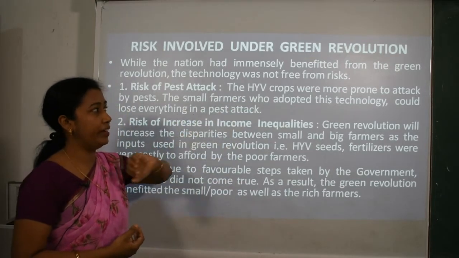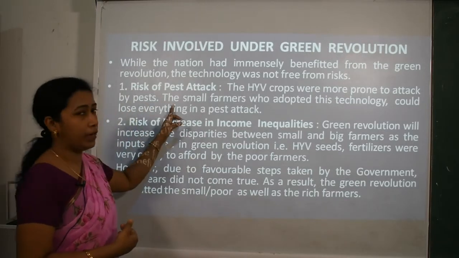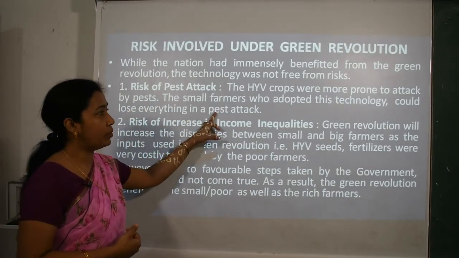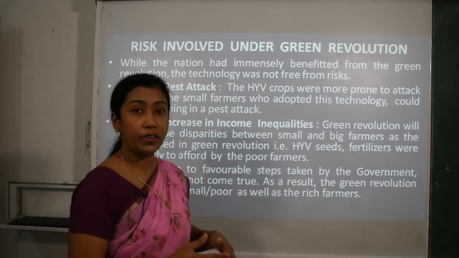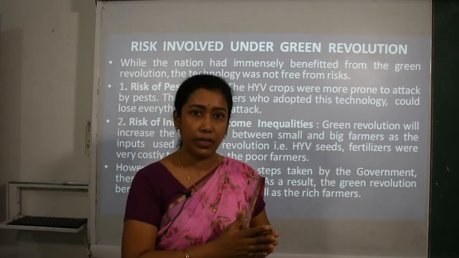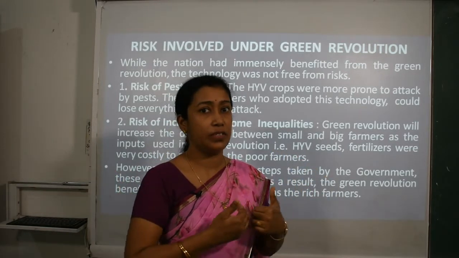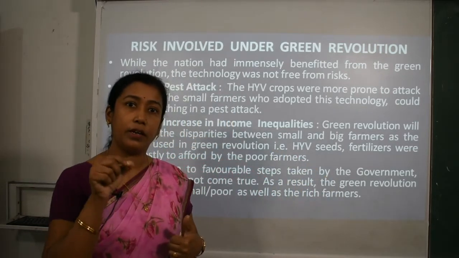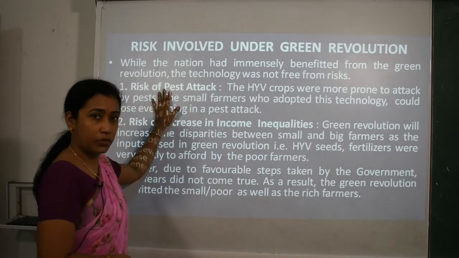So the high yielding variety crops were more prone to attack by pests. The small farmers who adopted this technology can lose everything, that is, they can lose the harvest, they cannot enjoy a good production because of this pest attack, which happens in the case of high yielding variety seeds. So this was one of the drawbacks.